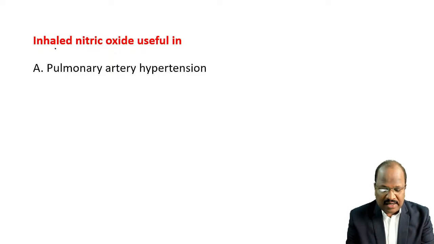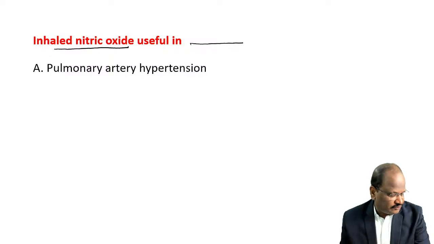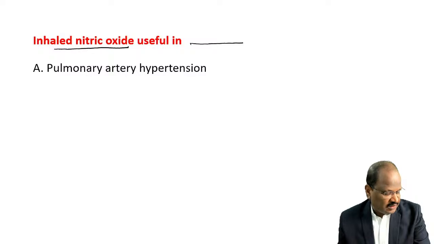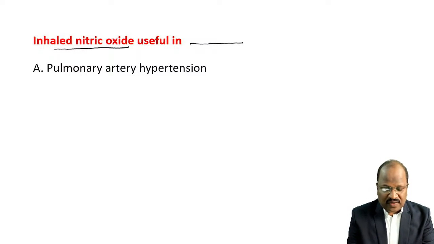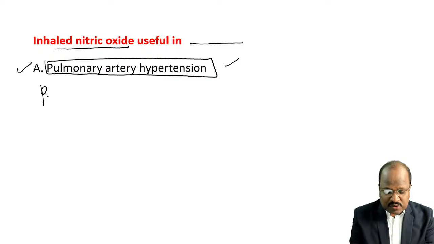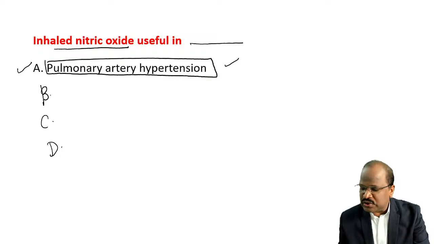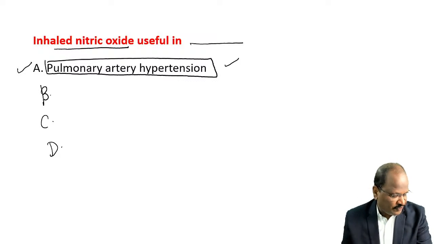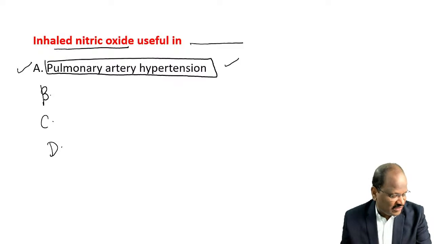Next, inhaled nitric oxide useful in dash. Whether this question came or not, inhaled nitric oxide useful for dash. Is this question there or not? Yes. Useful for what? Useful for pulmonary artery hypertension. Now, what are the other options given? Can you recall? The right answer is pulmonary artery hypertension. Your notes are very, very useful. Thank you, doctor.